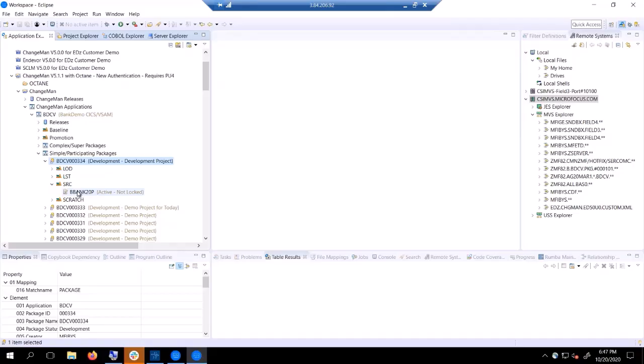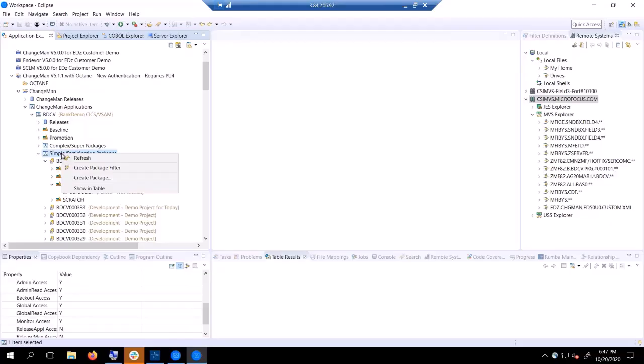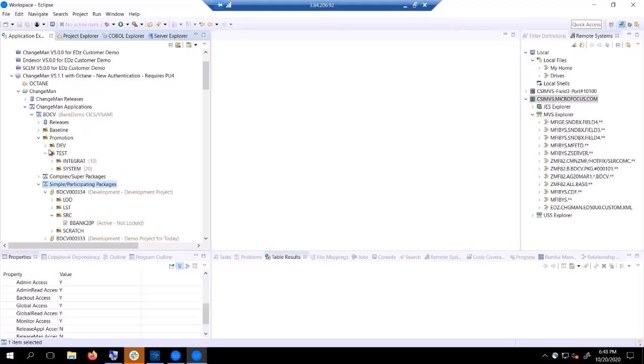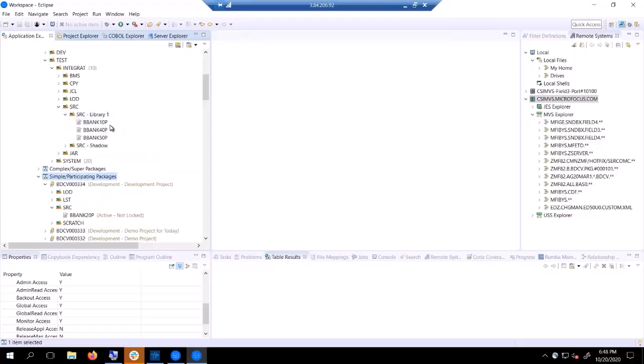Now, as I said before, there's a number of other things I could do. What I wanted to show you, though, is that if I wish to, I could take additional action on that change package. Before I take that action, though, let me show you something that will be helpful. If I wanted to promote that, I can look here at our promotion environment. And as you can see, right now in our promotion environment, there's three components, BBank 10, 40, and 50. I'd like my BBank 20 component to be part of that testing environment.